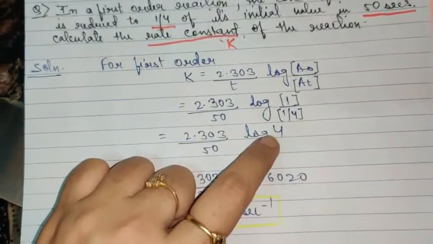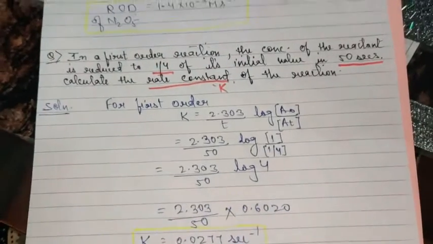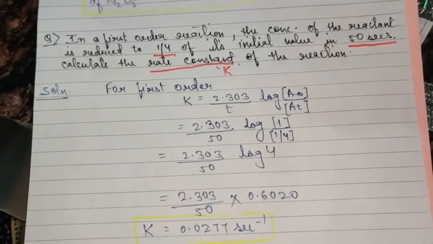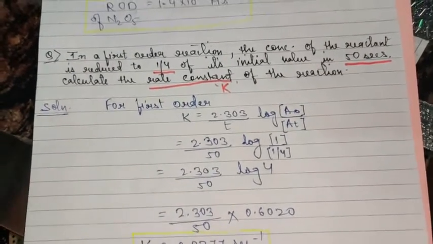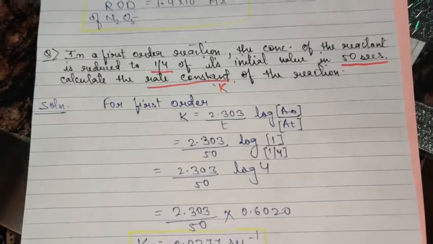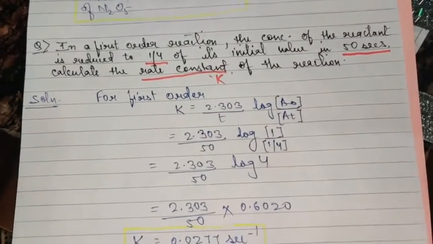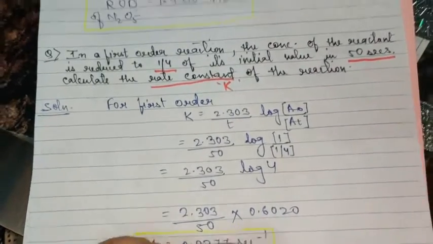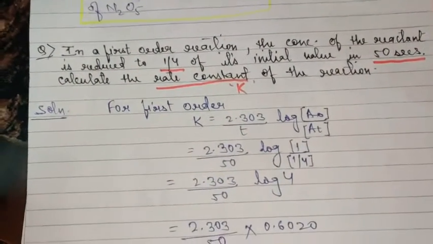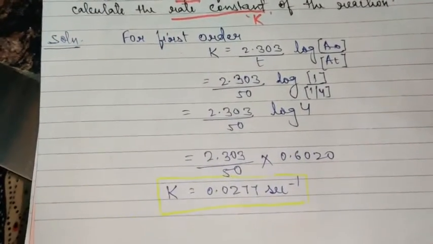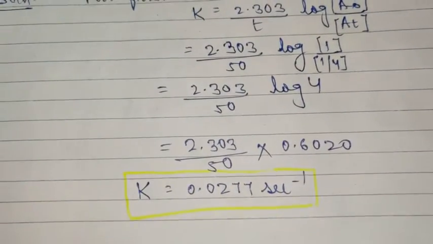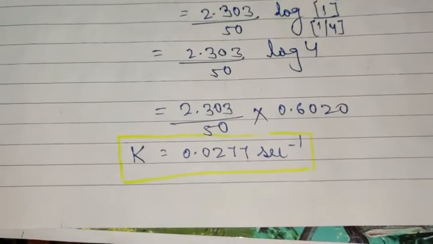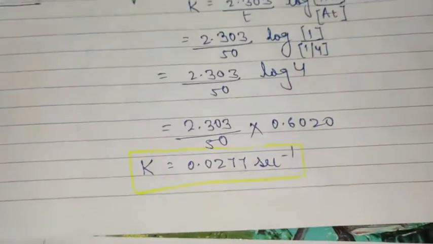Now substituting the value of log 4, you don't have to worry about the values of log 4. You don't have to remember, children. But this is very simple. Log 4 is simply twice of log 2. If you remember, the value of log 2 is 0.3010, and log 4 is just twice of log 2, as you can see here. Otherwise even if you don't remember, in your boards you'll get the values in the question. So on substituting the value of log 4, you'll get the answer as 0.0277 second inverse.